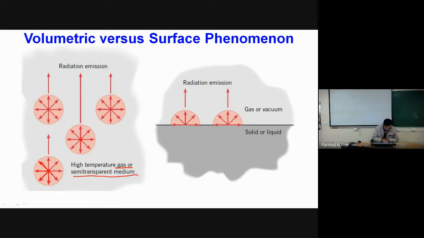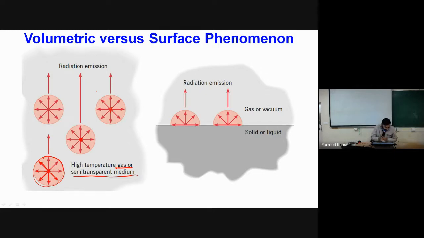That's why you can see these circles, and in each circle I have marked arrows in all directions, showing that radiations are emitted from these locations in all directions. So if inside my room I have a gaseous phase, each and every molecule of that gas will be emitting radiations in all directions.